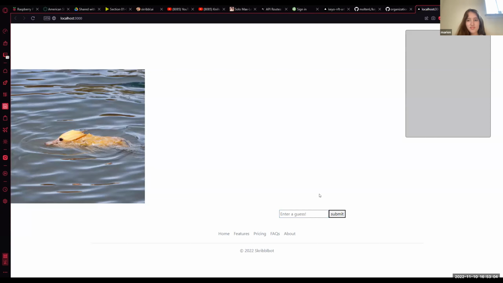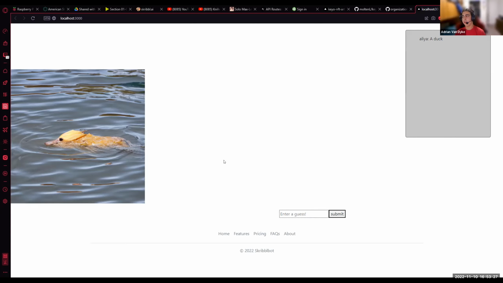So this is our project. You can enter any guess for a prompt, and it'll pop up in the chat box on the top right. And then on our left, we have the image that's generated that you're trying to guess the prompt of.